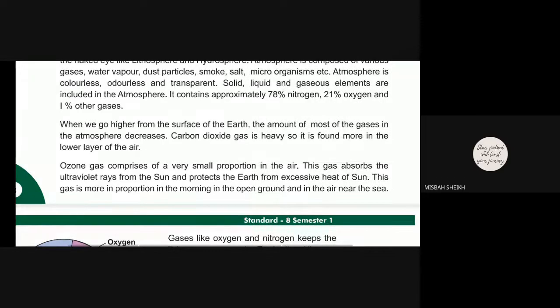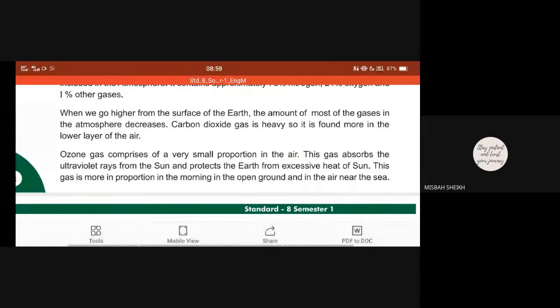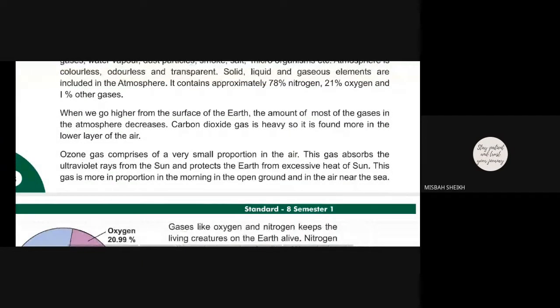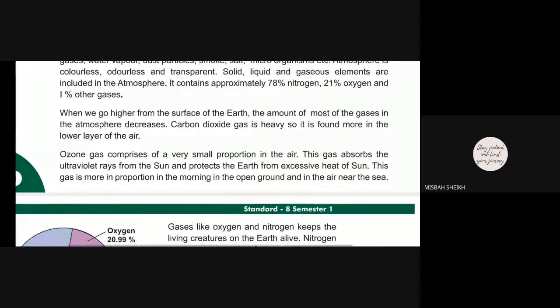Which gas do we find there? Carbon dioxide. But for our living, which gas is important? How can we live if we don't have oxygen? We can't get enough oxygen.